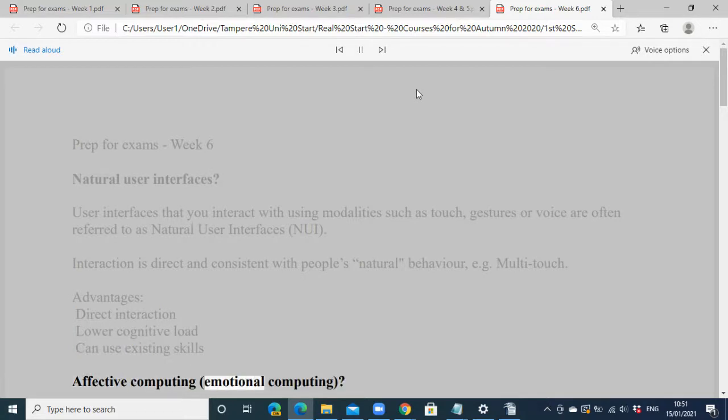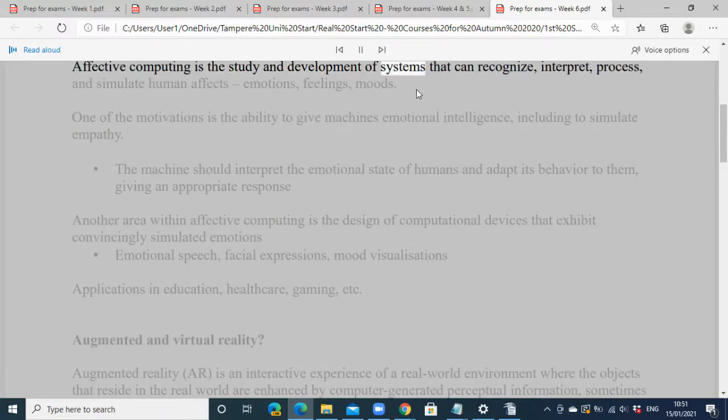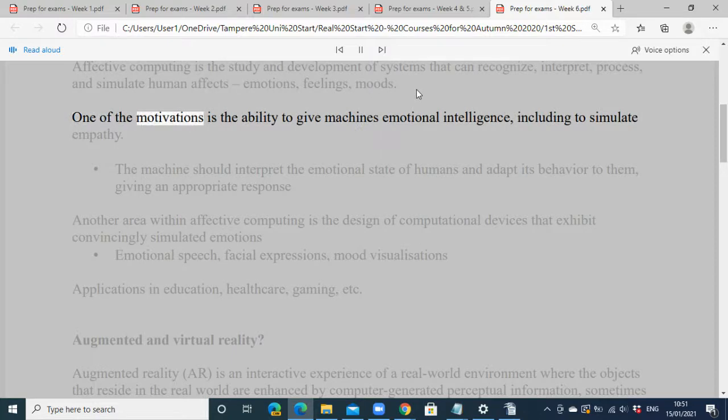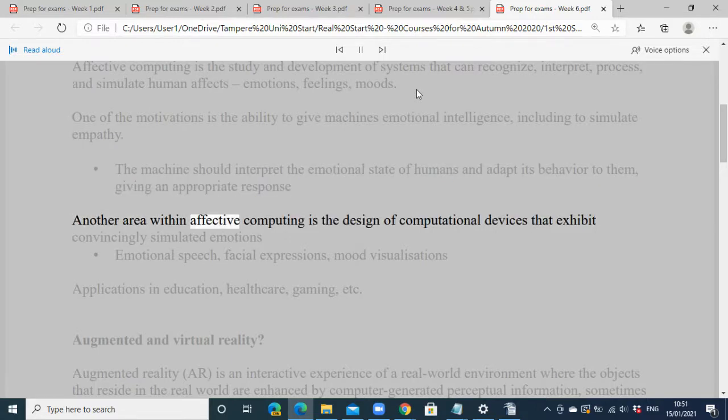Affective computing, emotional computing. Affective computing is the study and development of systems that can recognize, interpret, process, and simulate human affects, emotions, feelings, moods. One of the motivations is the ability to give machines emotional intelligence, including to simulate empathy. The machine should interpret the emotional state of humans and adapt its behavior to them, giving an appropriate response. Another area within affective computing is the design of computational devices that exhibit convincingly simulated emotions.